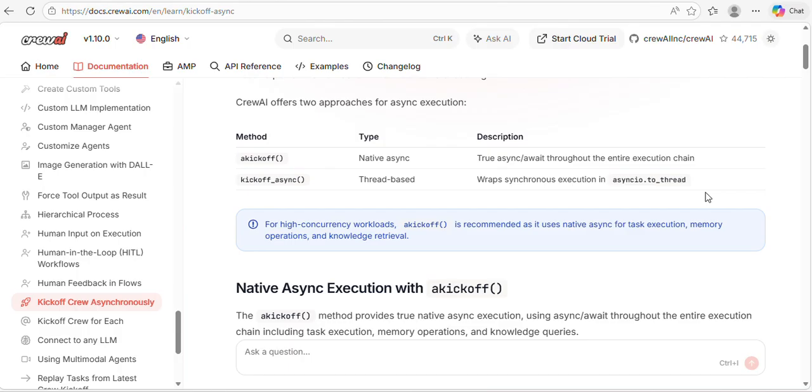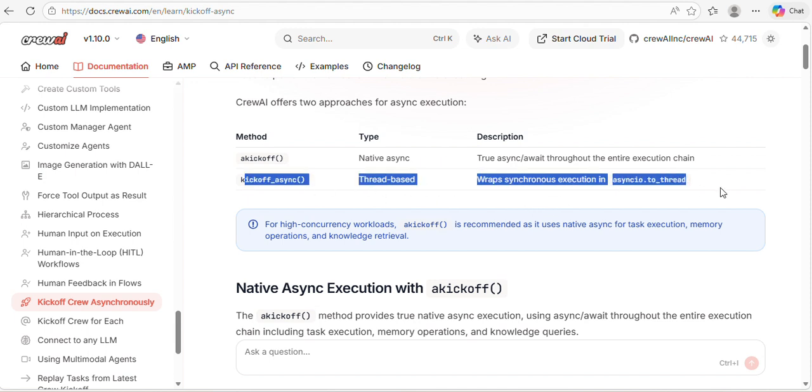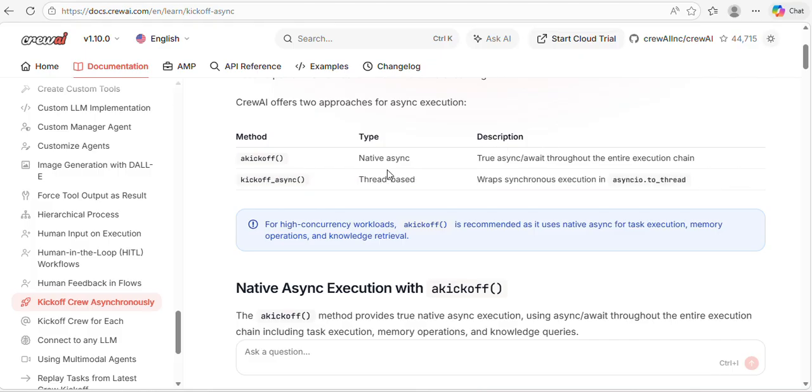Similarly, this kickoff async will take more time for every crew level execution. If you use thread based execution, it takes more time. So in this video, we mainly focus on this topic only.